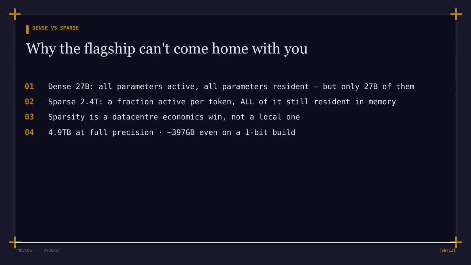There's a second architectural point worth being precise about, because it's the one people get backwards. The 27B is dense, all its parameters fire on every pass. The Max is sparse, 2.4 trillion total, with only a fraction active per token. Sparsity sounds like it should help you run it. It doesn't. A data center operator holds the whole model in aggregate memory and pays only the active compute, which is a superb trade for them.